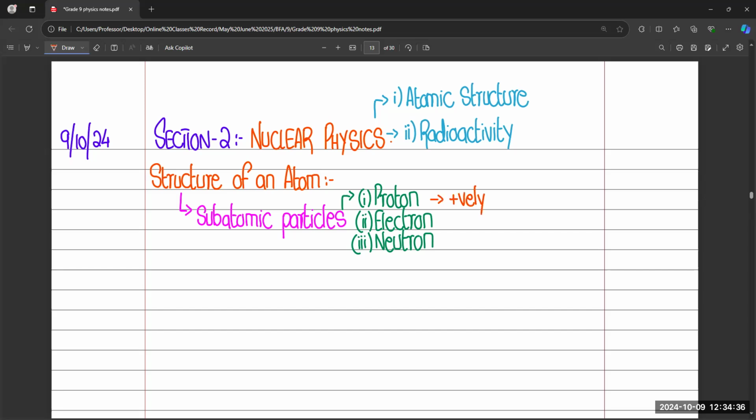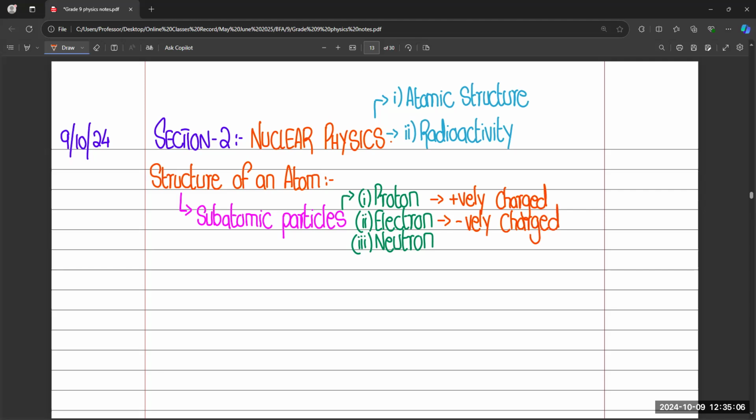Okay, I'm writing with the symbol, but in your exam, you need to write the complete word positively. I'm just writing in the short form. But when we are going to solve the questions, we will write complete positively, right? So proton is positively charged, electron is negatively charged. You all know about it.